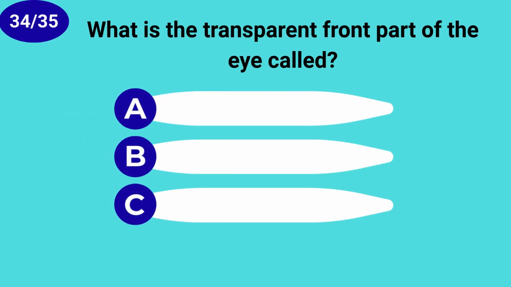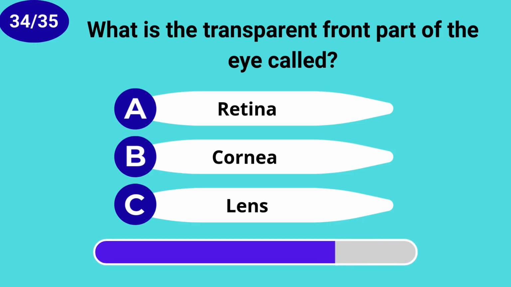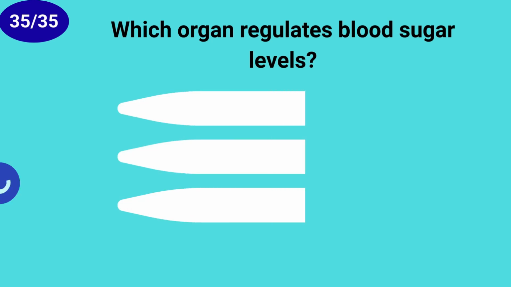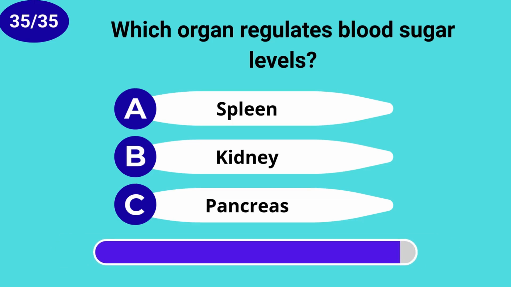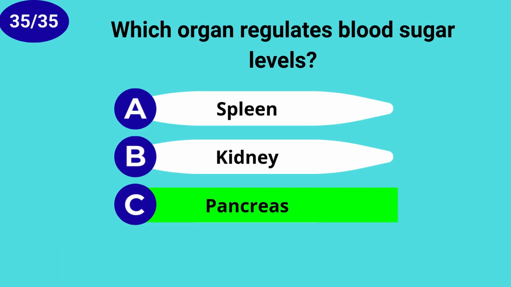What is the transparent front part of the eye called? Cornea. Which organ regulates blood sugar levels? Pancreas.